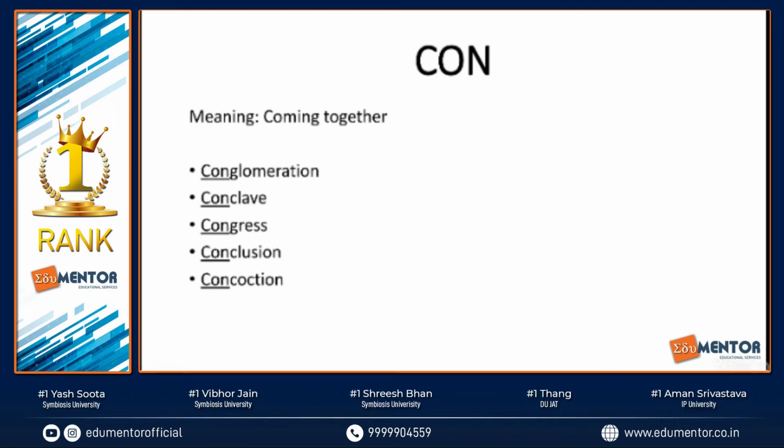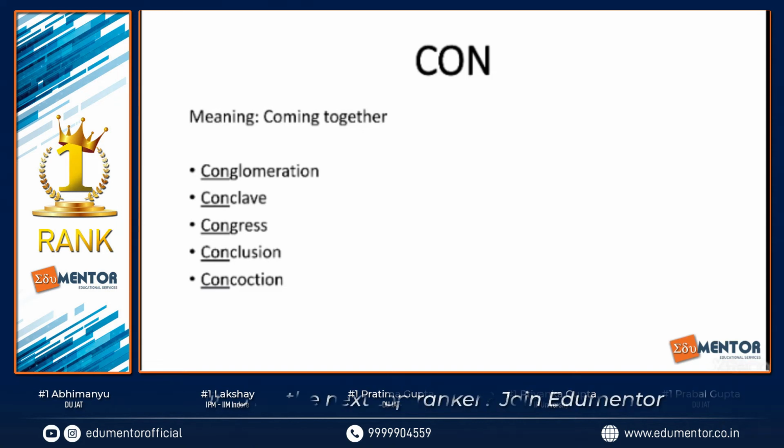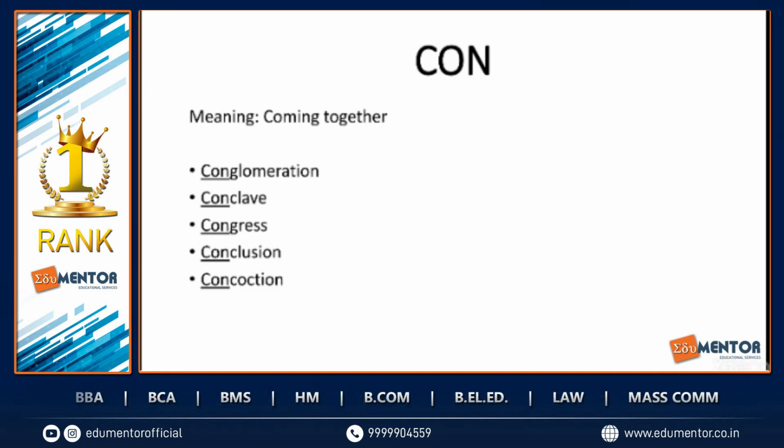In talking about the first two words, conglomeration and conclave, both are more or less similar in their meanings. And I'm sure we have come across such words like a conglomeration ceremony or a conclave of students.